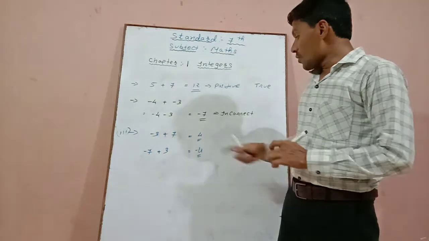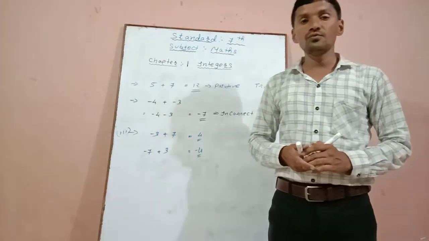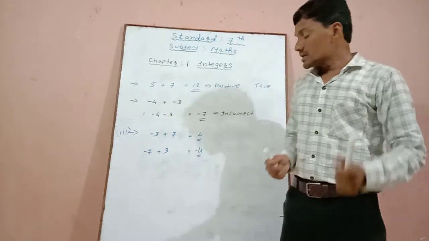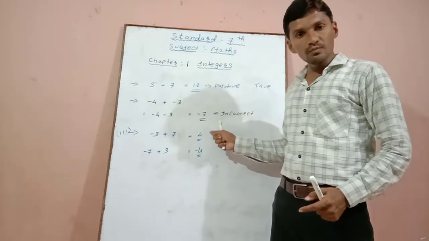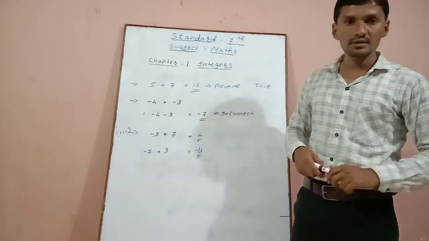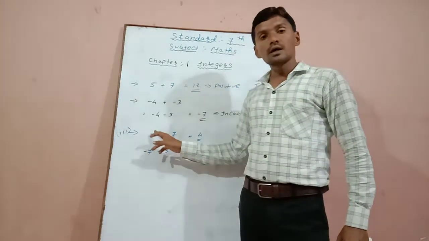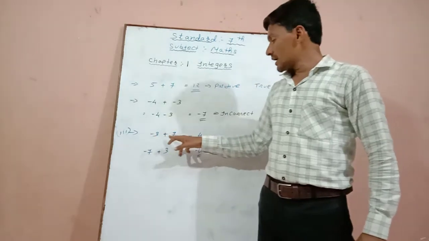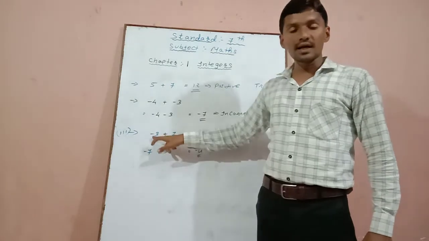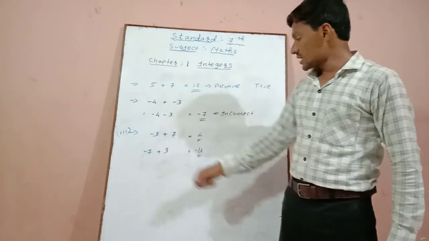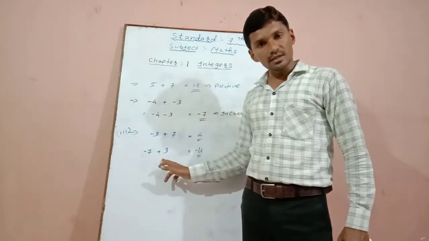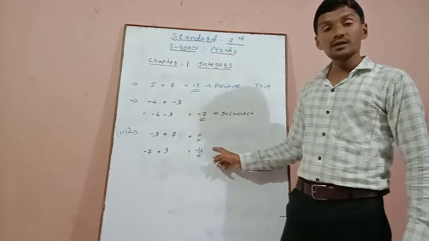That means both answers are possible. If we are adding one positive number and one negative number, sometimes the answer will be positive and sometimes the answer will be negative. Why is it? Because if the positive number is greater than the negative number, the answer will be positive. And if the negative number is greater than the positive number, then the answer will be negative.